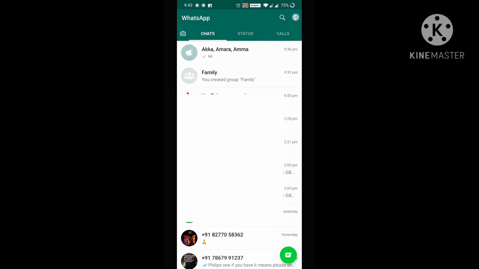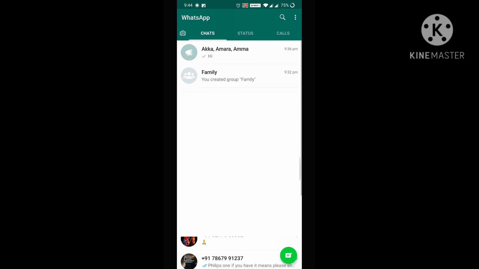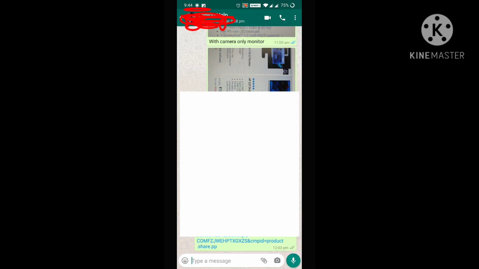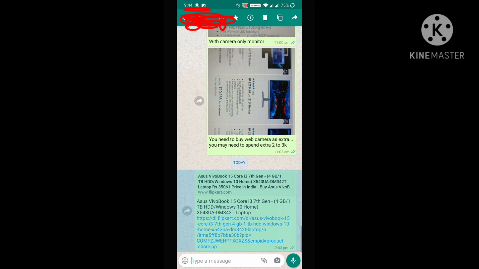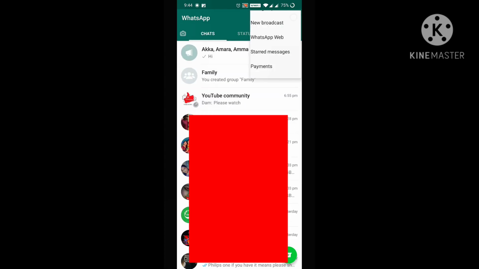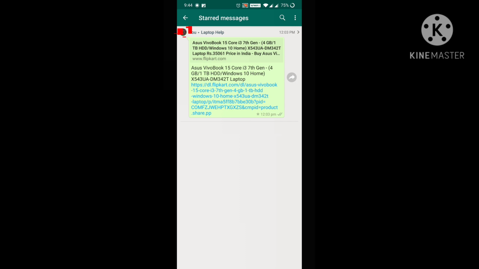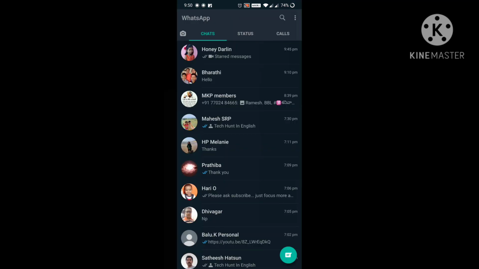Let's move to the next one, starred messages. See, as of now I didn't select any message as an important message. Let me show you how we do it. I'm just selecting this message. Okay, here I can see the star option. I have starred it. When we go back, here we can see the starred messages. This is the way you can easily search your important messages.